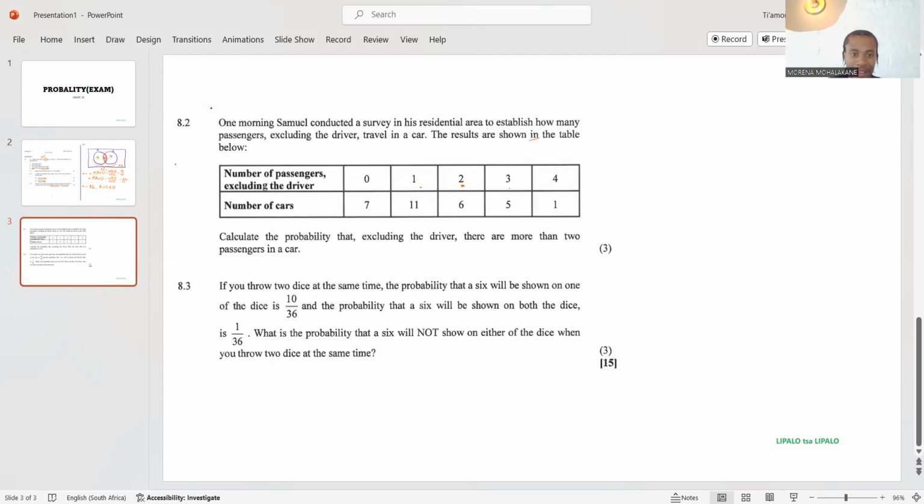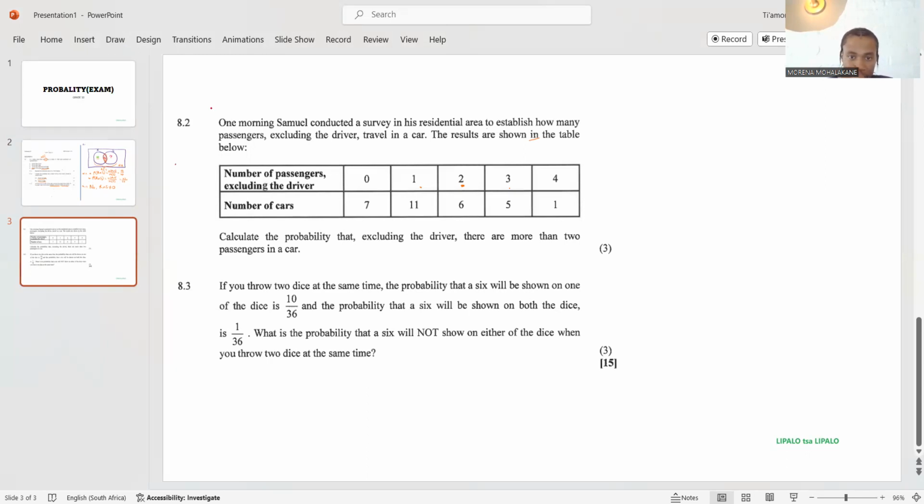So you have the number of passengers excluding the driver, right? These are the passengers. So the number of cars. So 7 cars. I almost said there was no one in the car, but it's excluding the driver. So out of 7 cars, there were no passengers.